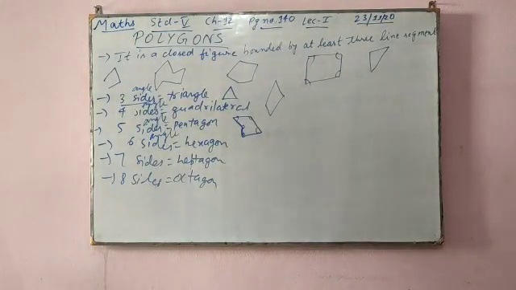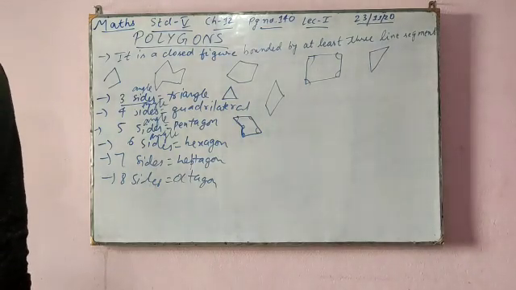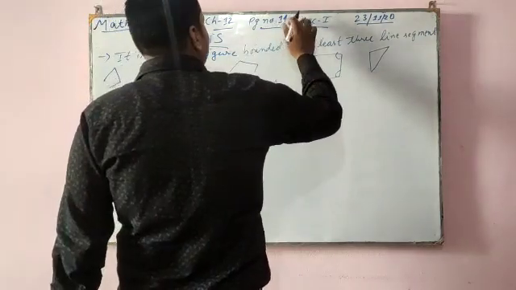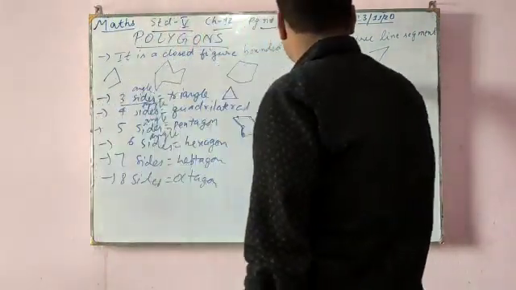Okay, so now we'll go to the next topic, angle sum of a triangle. Page number 140.